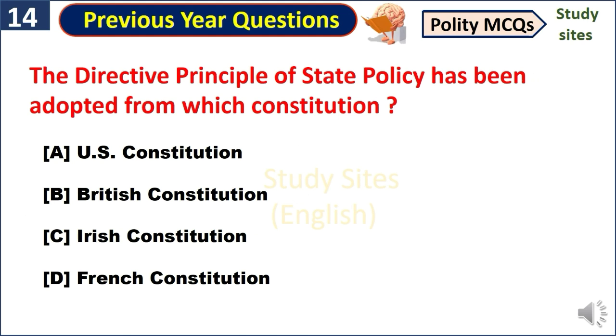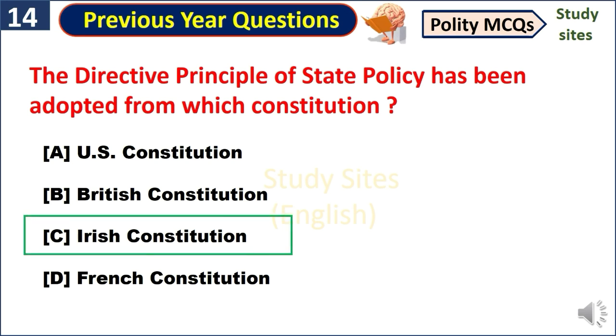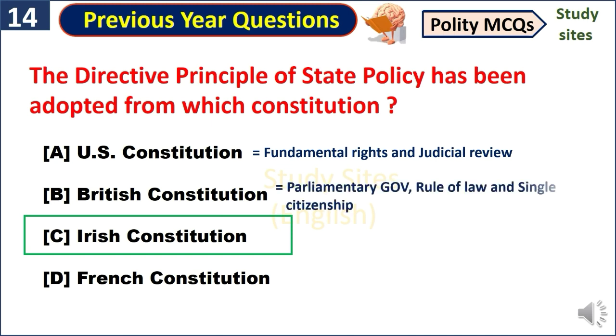The directive principles of state policy have been adopted from which constitution? Irish Constitution. And friends, fundamental rights and judicial review have been borrowed from US Constitution. Parliamentary form of government, rule of law and single citizenship have been borrowed from British Constitution. And liberty, equality and fraternity in the preamble of the Constitution have been borrowed from French Constitution.